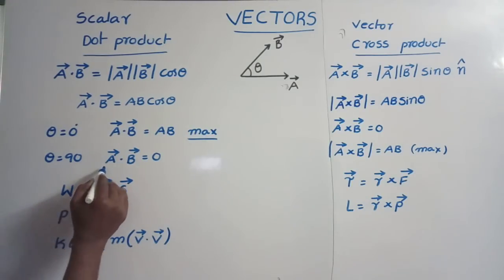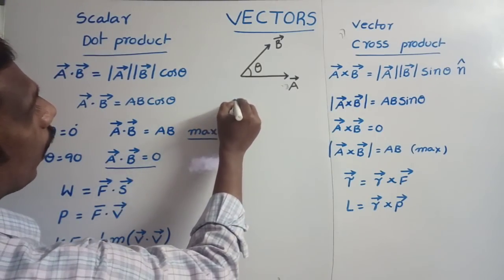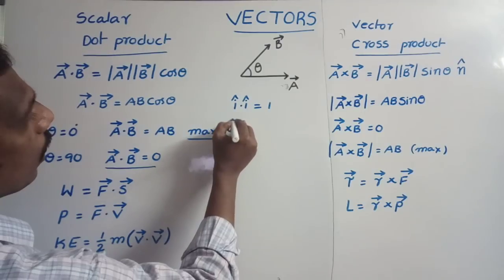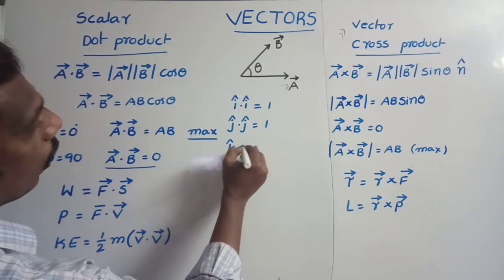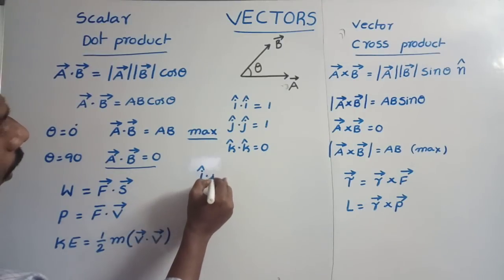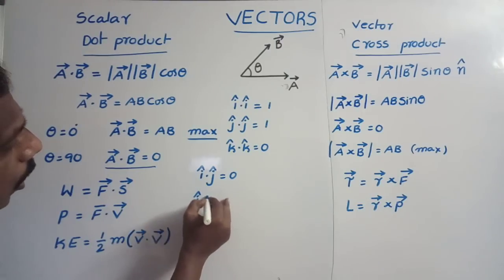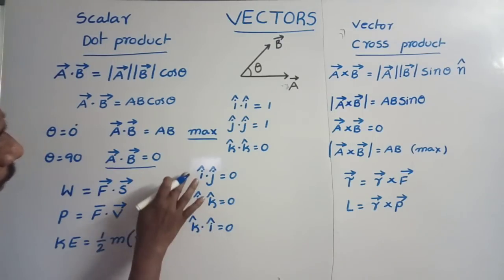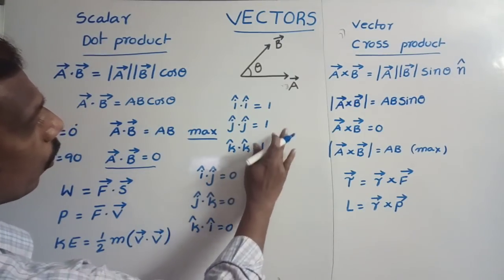Now if two vectors are perpendicular, then their dot product is equal to 0. That's why here i cap dot i cap is equal to 1, j cap dot j cap is equal to 1 and k cap dot k cap is equal to 1. In same manner, i dot j is equal to 0, j dot k is equal to 0, k dot i is equal to 0, because these are perpendicular vectors. Dot product between them is equal to 0.